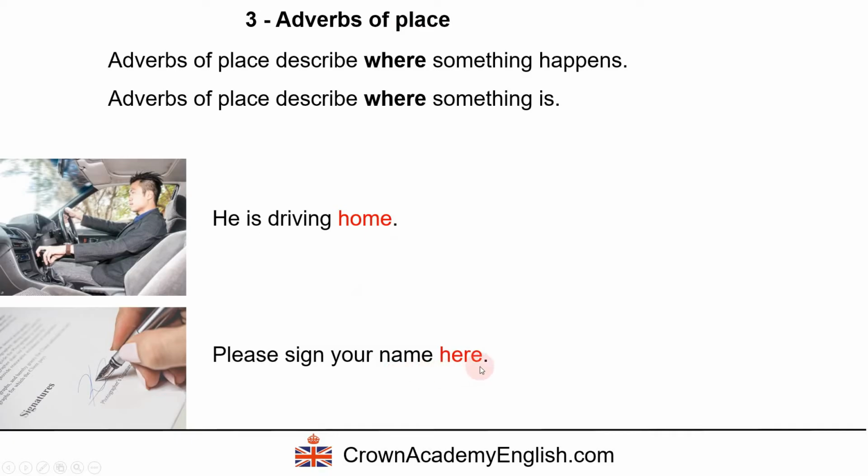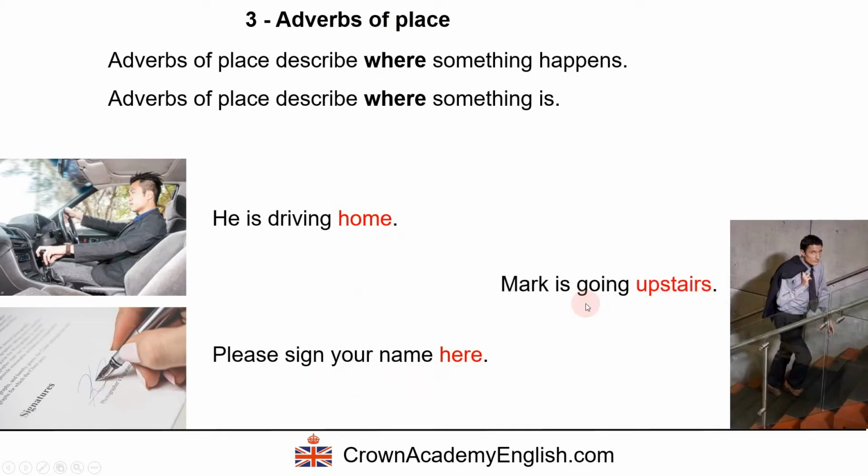Please sign your name here. So the word here is an adverb of place. And Mark is going upstairs. And if he was going in the other direction, we would say Mark is going downstairs. Notice this is all one word. We can also say, where is Mark? Or where is Jane? Jane is upstairs. Okay, so if you are downstairs, you can say somebody is downstairs.